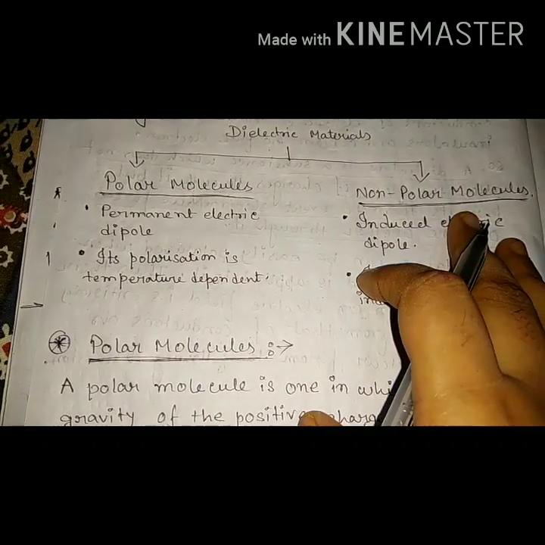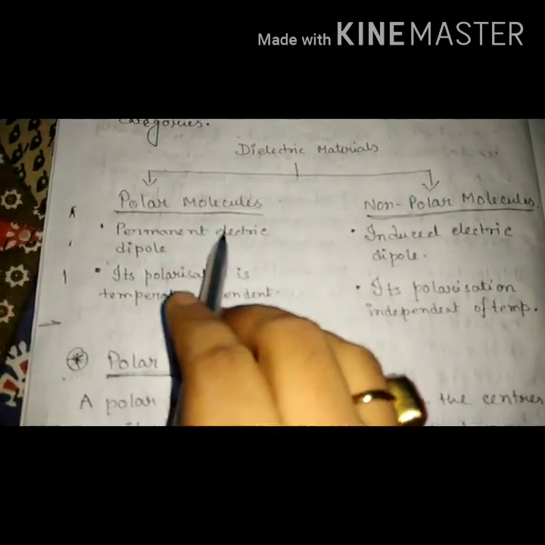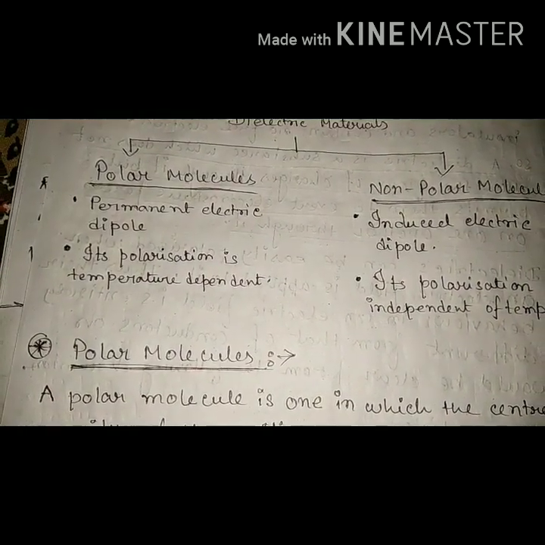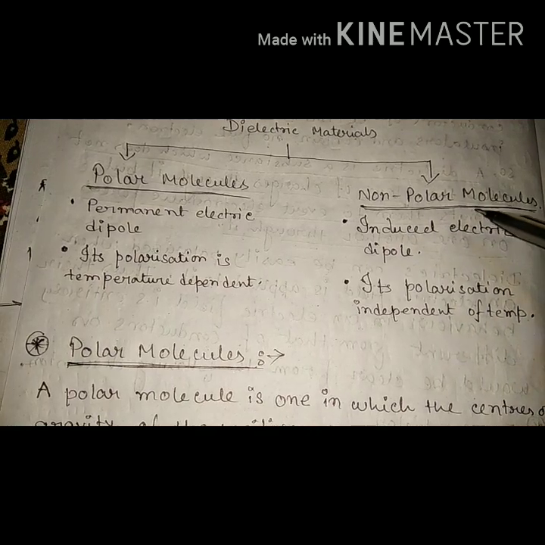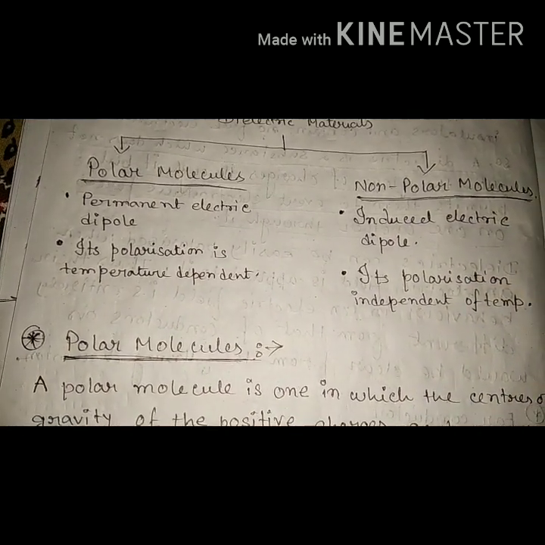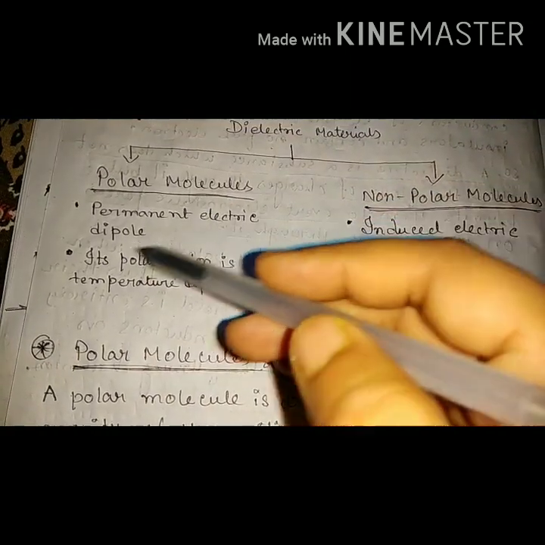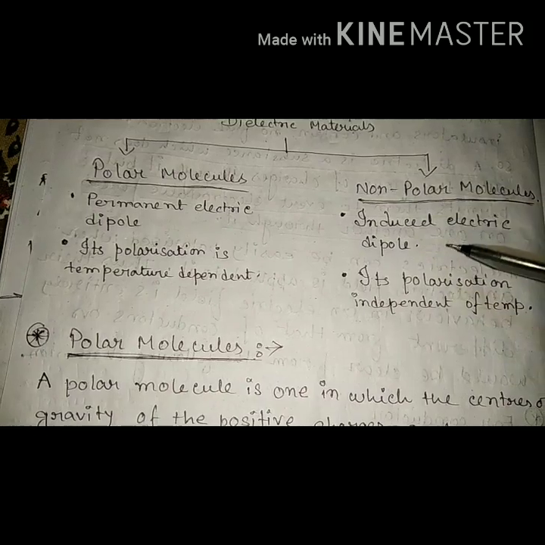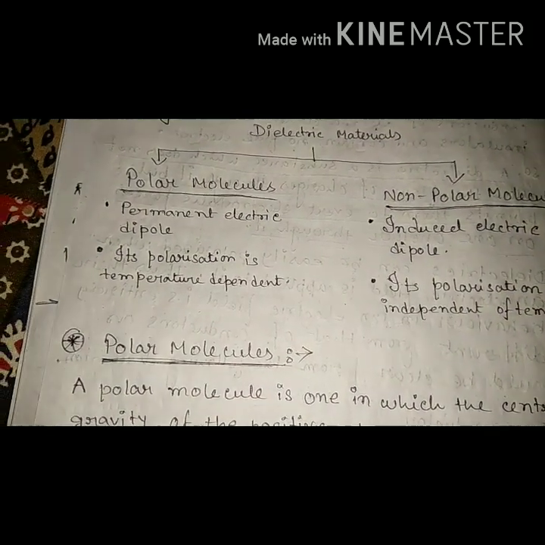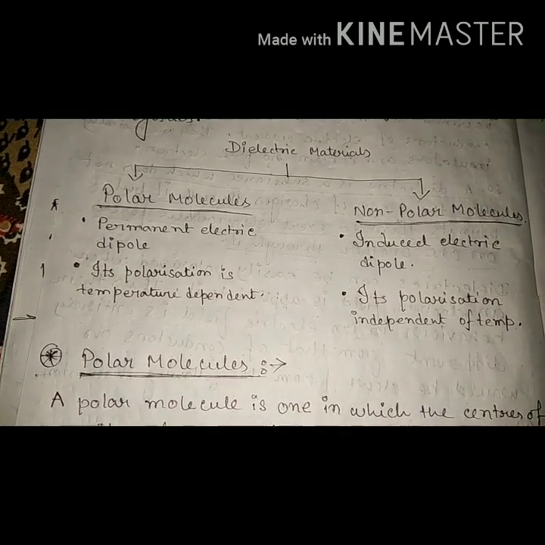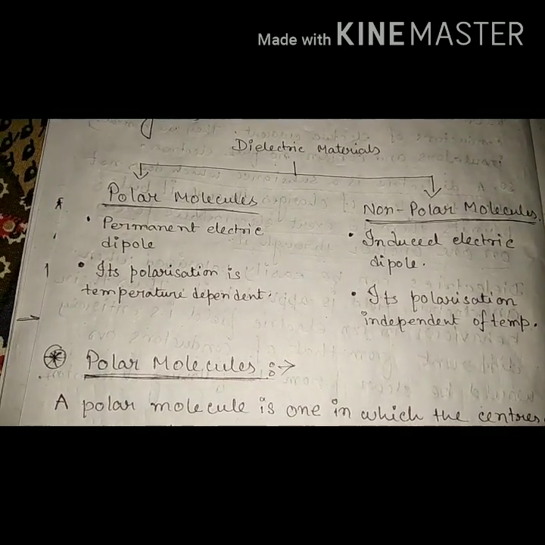It will be polarized. In polar molecules, there is a permanent electric dipole, but in non-polar molecules, it is an induced electric dipole when we place them inside an external electric field. For polar molecules, the polarization is temperature dependent, and for non-polar molecules, the polarization is independent of temperature. How does it depend on temperature? If temperature is increased, the polarization decreases.